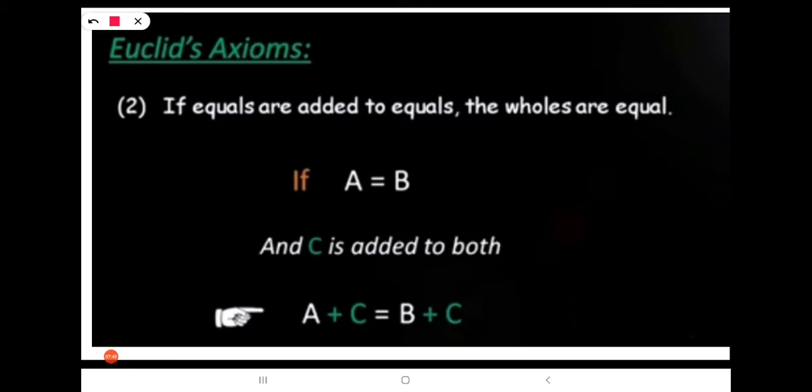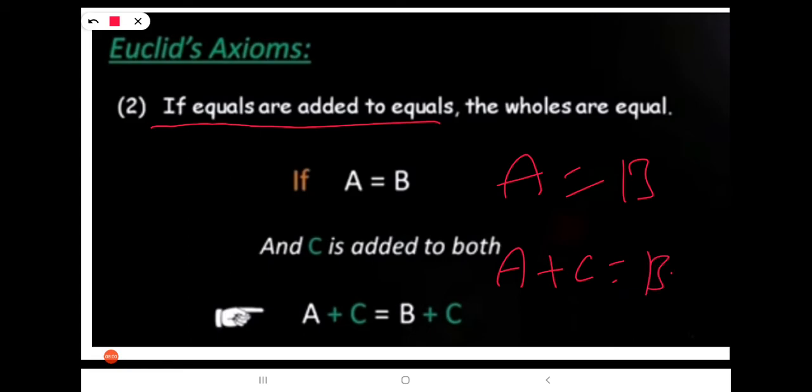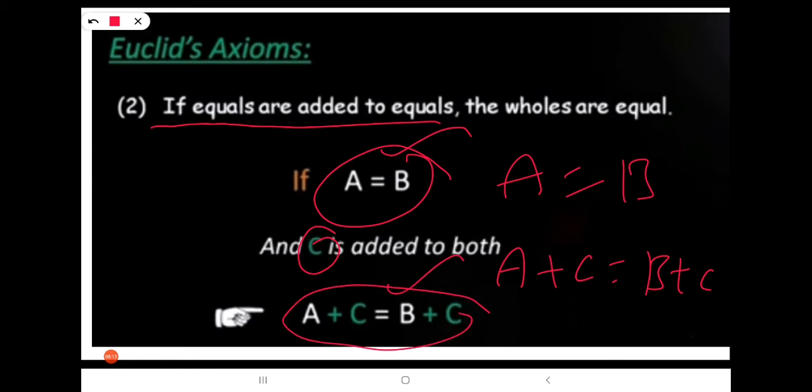So look here, if equals are added to equals, we know that A equals B. I am taking one more equal, that is C, to both sides. So A plus C equals B plus C. Already A equals B, they are equal, and I am adding one more equal, that is C, to A and B, that is A plus C equals B plus C. This sum is also equal to one another. Is it clear? I hope you understand.